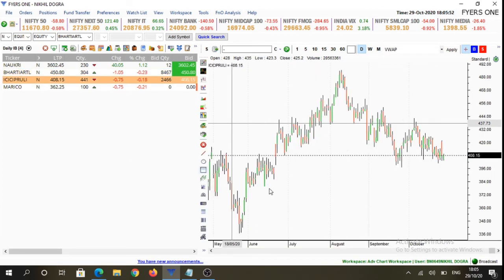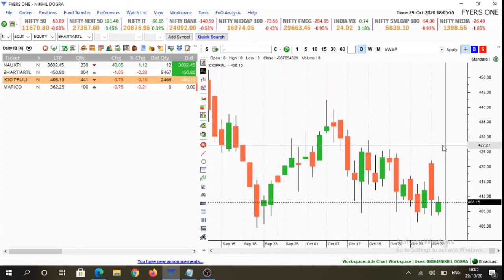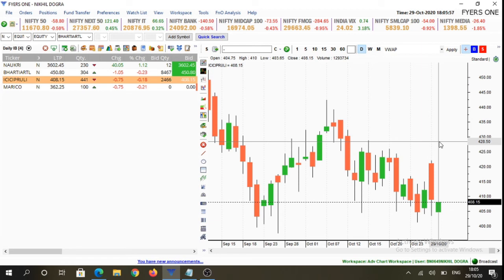ICICI Prudential Life Insurance is again an inside candlestick. So above 410 we'll look for buying opportunities, and below 403.6 levels we'll look for selling opportunities, and in between 410 to 403.5 levels we will refrain from making any trades in ICICI Prudential Life Insurance.